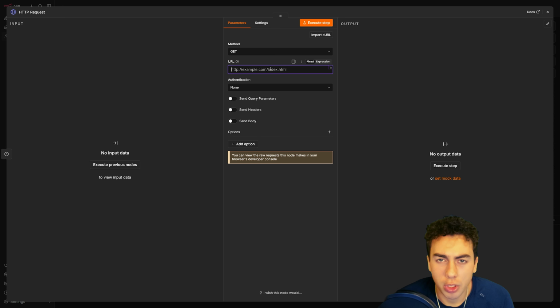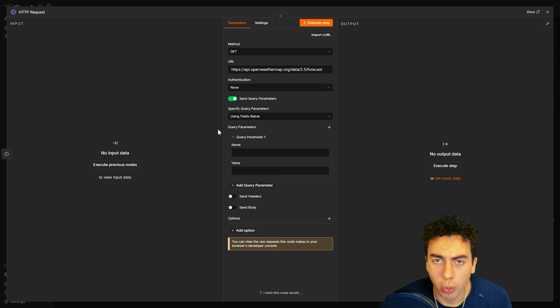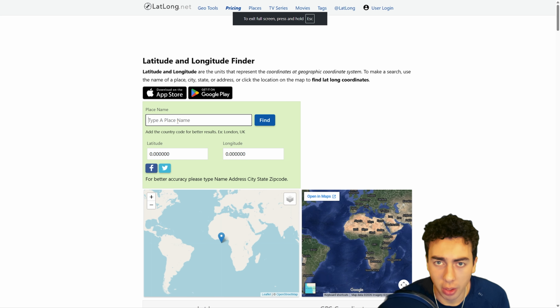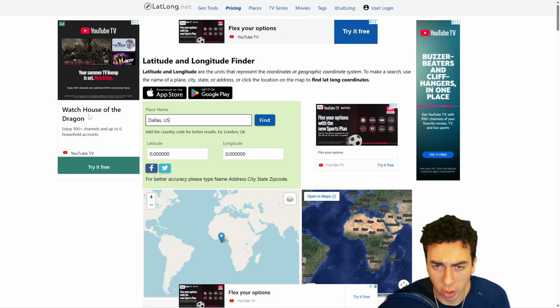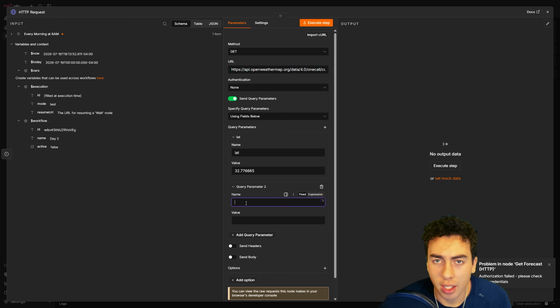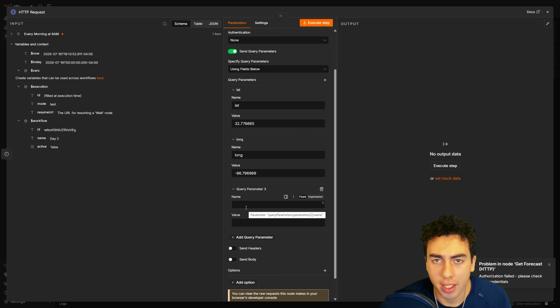Let's add the URL, which is just OpenWeatherMap's forecast endpoint, and the query parameters, which is the city's latitude and longitude, which you can find by going to any of these free sites. I'll leave one in this description. You just look up the city, take the latitude and longitude, and input them into those parameters. Let's set the units to imperial, because Mike does not think in Celsius, and neither does most of his customer base, and the API key pasted directly into the app ID field.